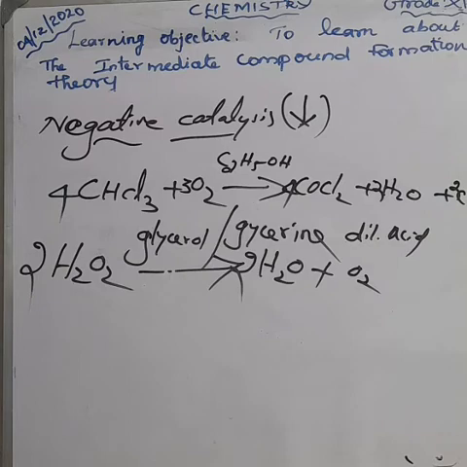Which substances do we use for negative catalysis? For example, when chloroform is converted to carbonyl chloride, we use ethanol or ethyl alcohol. For hydrogen peroxide decomposition, we add glycerol, glycerine and also dilute acid.